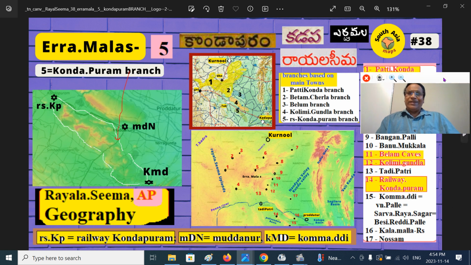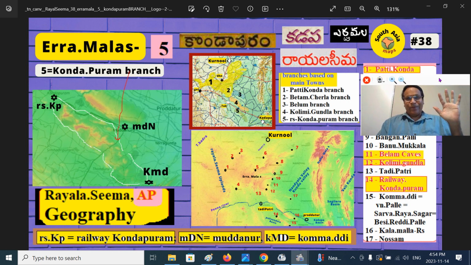Previously, we have discerned 4 parts of the Erramala mountains: the Pattikonda branch, the Bethamcherla branch, the Belum branch or Auk branch, and the Kolimigundla branch, and the fifth part, the Kondapuram branch, because Kondapuram is a popular name for many villages in Andhra Pradesh. I prefix this RS, Railway Kondapuram or Railway Station Kondapuram.